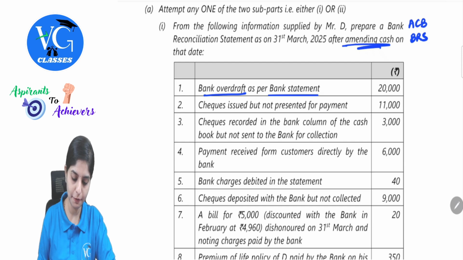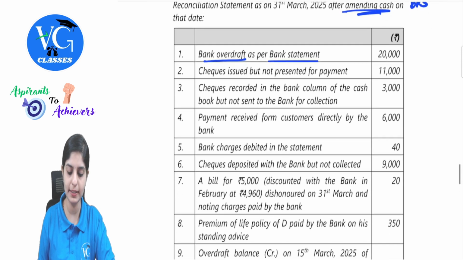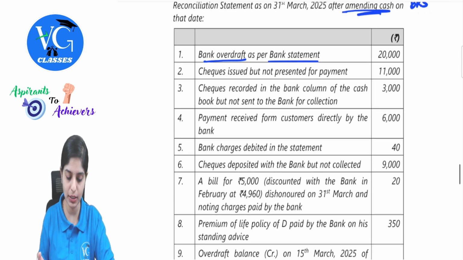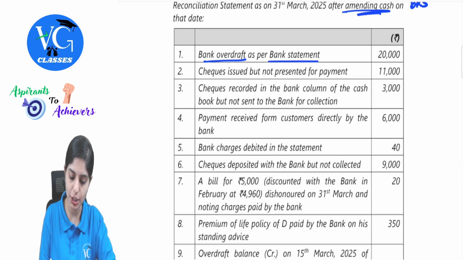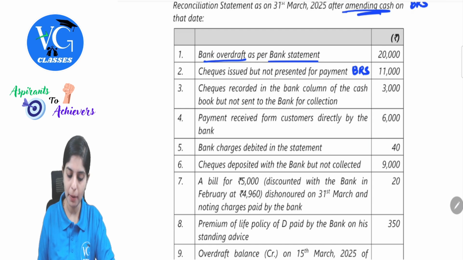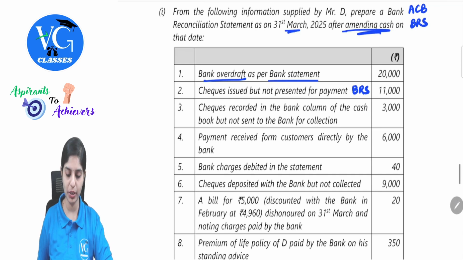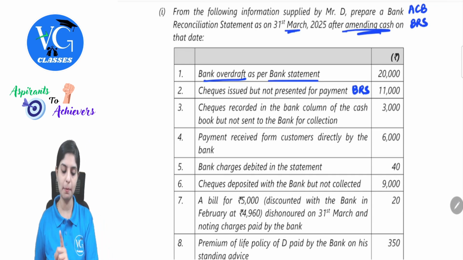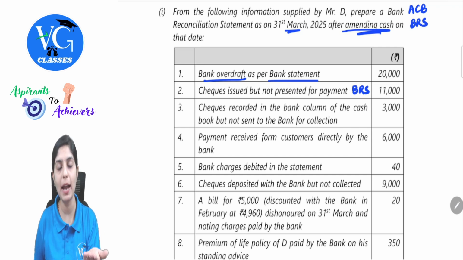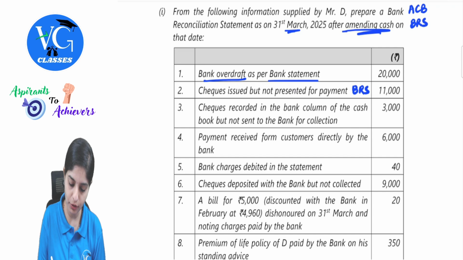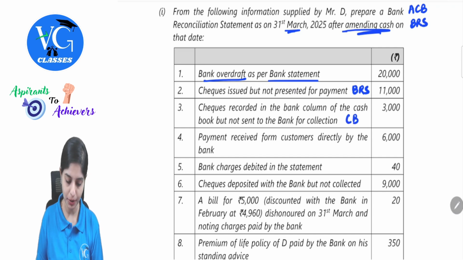Fine. Reading further. Checks issued but not presented for payment. This is the timing difference. We would have made the entry in the cash book. So this we will take in the BRS. Then checks recorded in the bank column of the cash book but not sent to the bank for collection. Remember, we are doing this as on 31st March 25. You have recorded this in the bank column. But if you are not sending it to the bank for collection itself, there is no point of having that entry present there. So we need to reverse it. So therefore, this will go in the adjusted cash book.